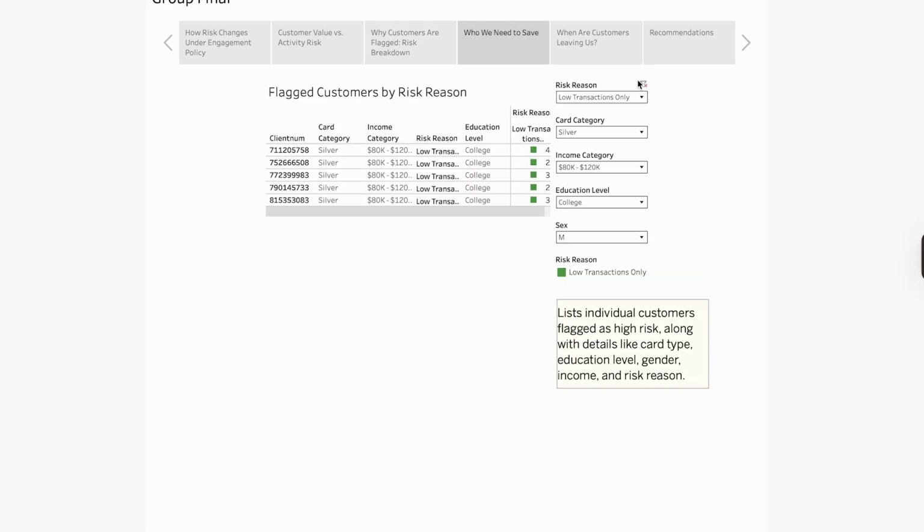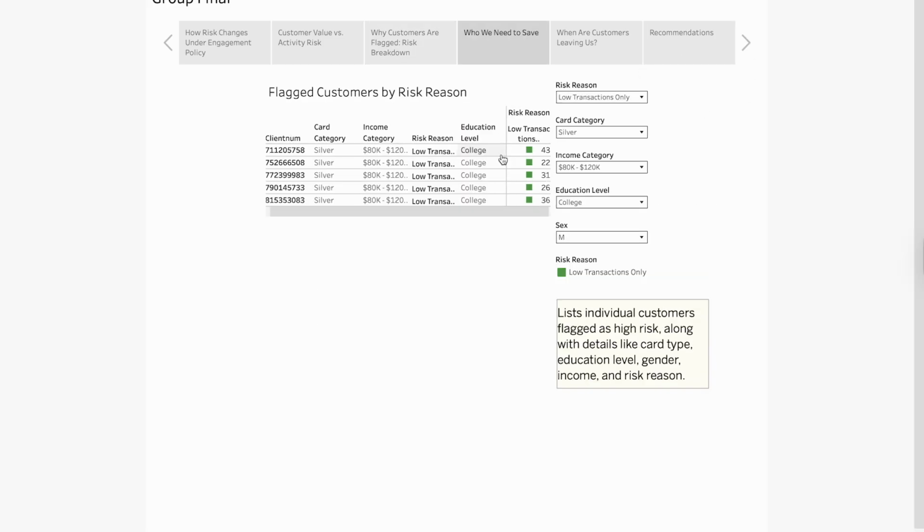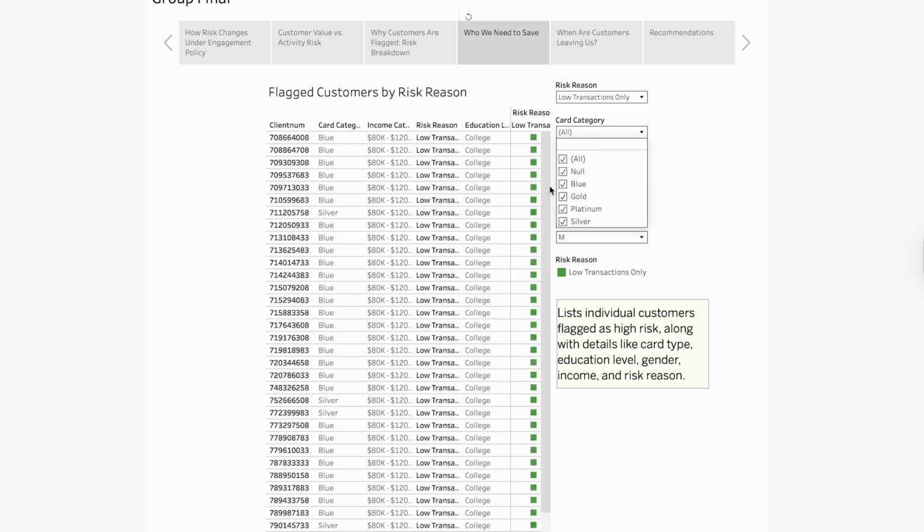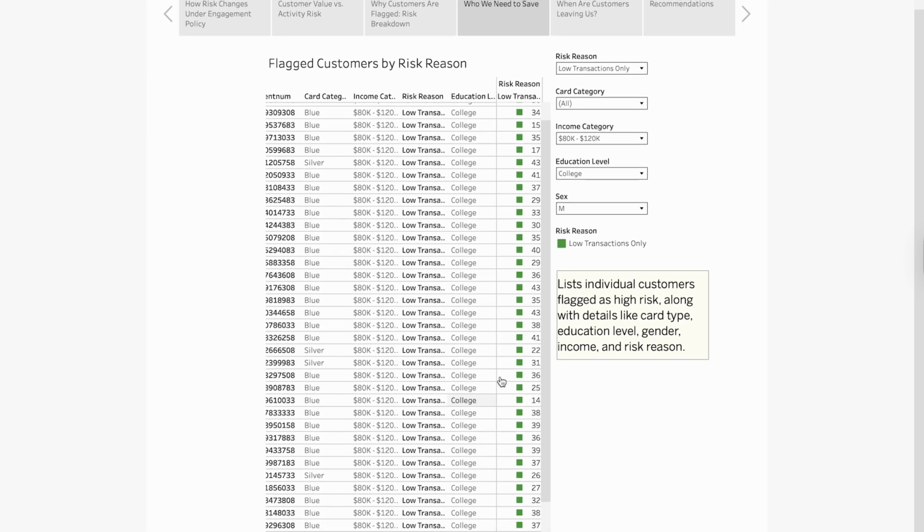Those concerns also lead us into flagged customers. Using the data we have pulled, we can identify each customer and what their risk is. This will assist American Express in finding these customers and being able to correctly respond to the concerns given, like low transactions could possibly be raised with bonuses like cash back.